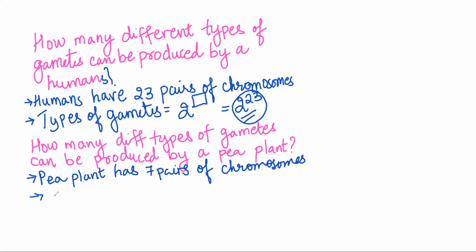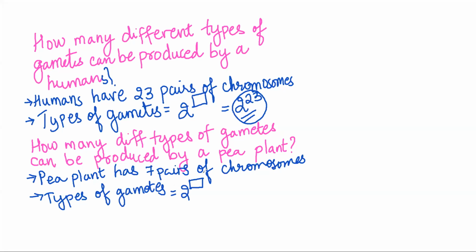So what will be the types of gametes produced by a pea plant? The logic is simple. Type of gamete is always 2 raised to the number of pairs of chromosomes. A pea plant has 14 chromosomes, but it actually has 7 pairs of chromosomes.